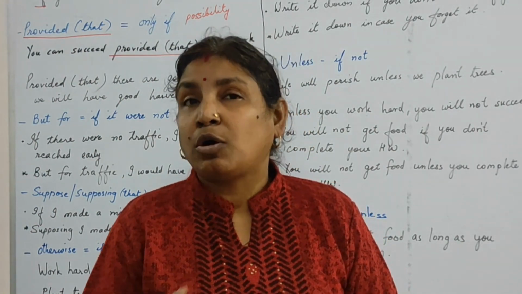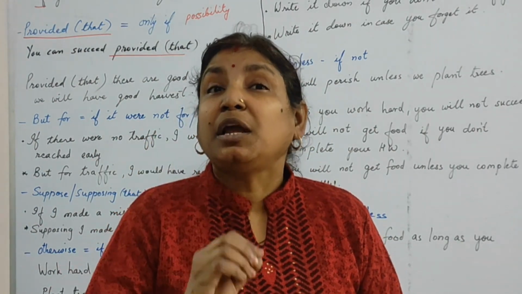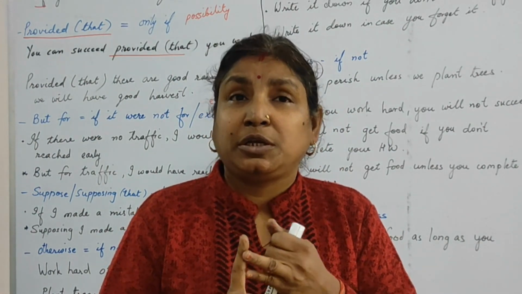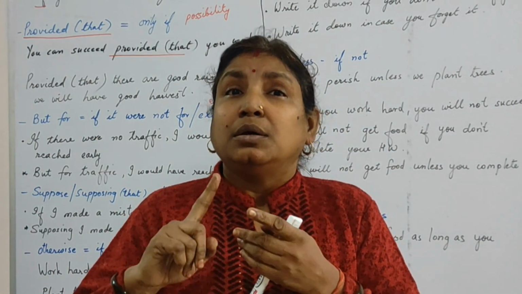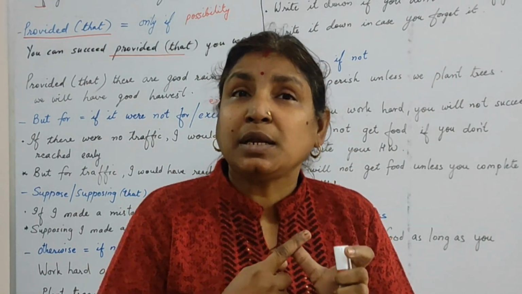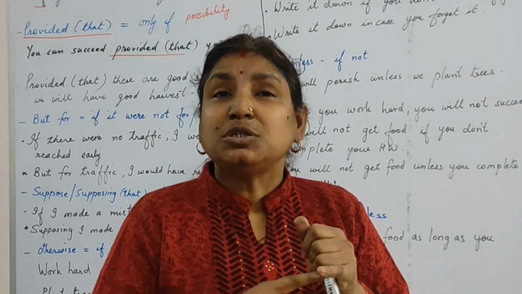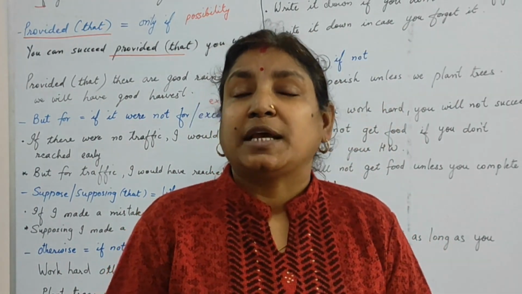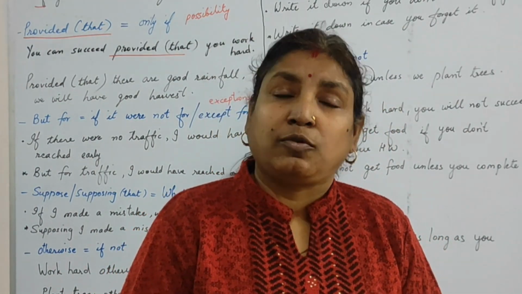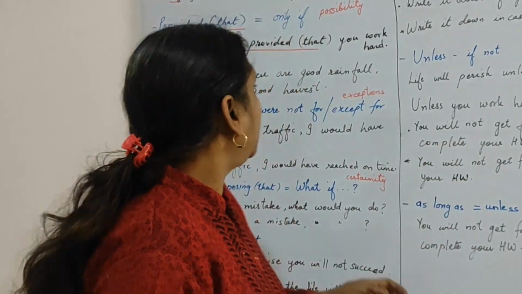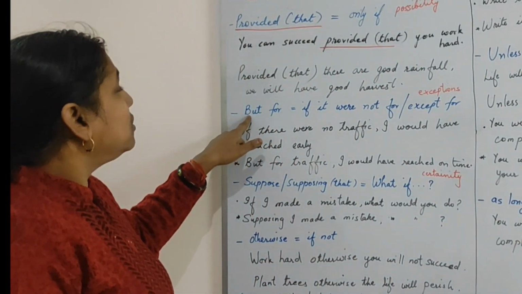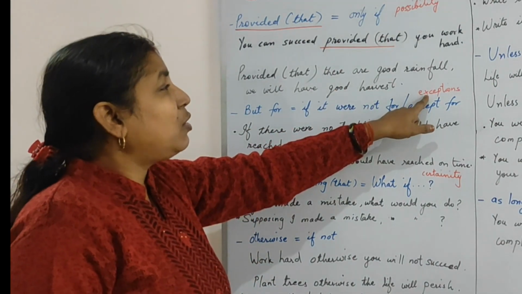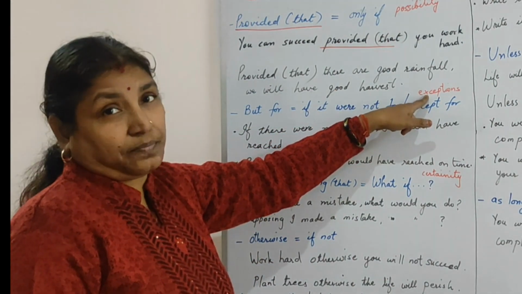There are various modals depicting various functions like permission, possibility, probability, intention, willingness, exception. Means a number of moods are there which are expressed by the modal verbs. So here in case of but for, what is the mood of the verb? It talks about exceptions.